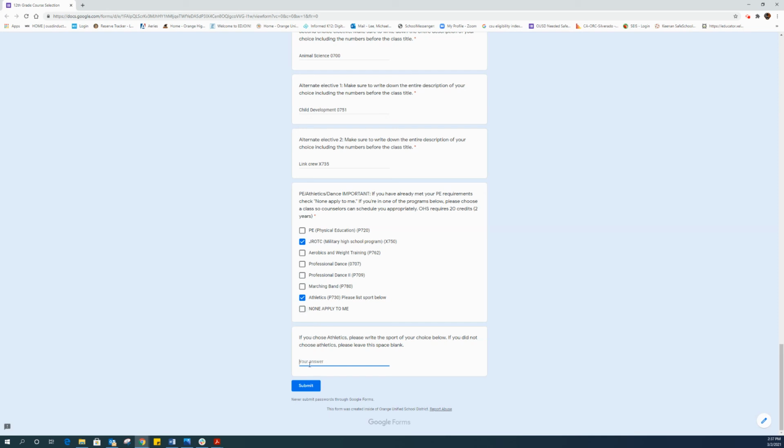So you can't just be interested in golf and write in golf and think that you're going to be in golf. There's going to be a check to see what the coach says, to see if you're eligible to play. So if you're interested in athletics, and let's just say you haven't talked to the coach yet, you could put in golf and say you're going to speak to the coach. Okay, you can write a little note for your counselor. Either way, maybe you want to do professional dance and not do athletics. That's fine too, but you can leave this blank.